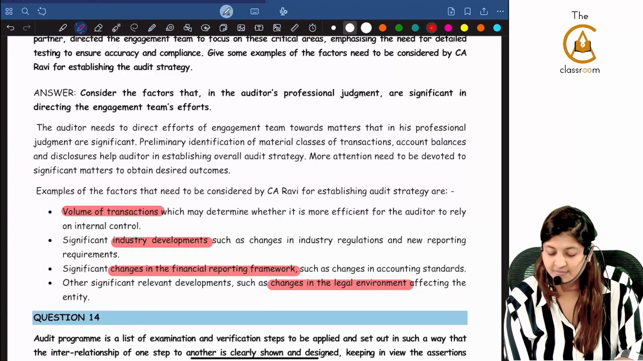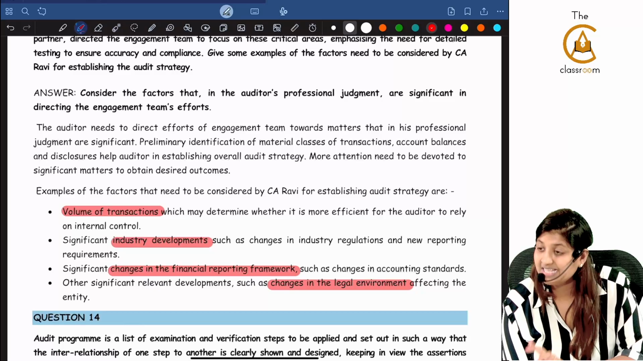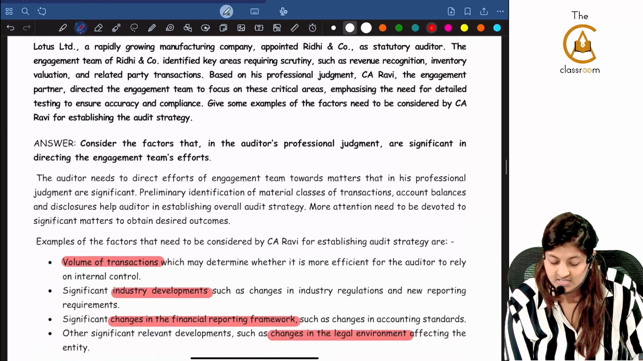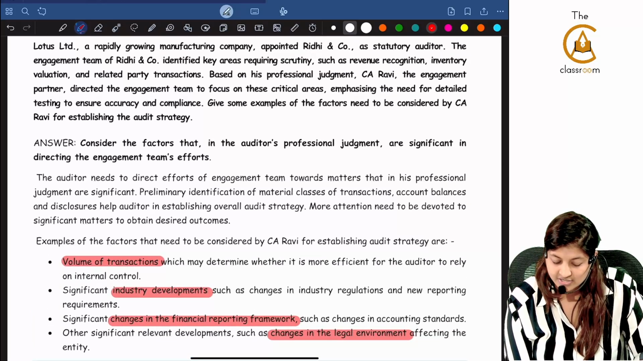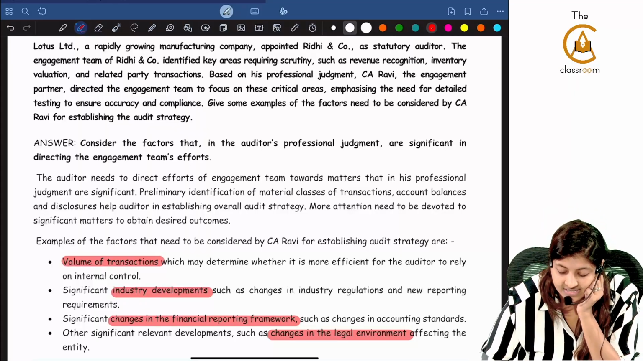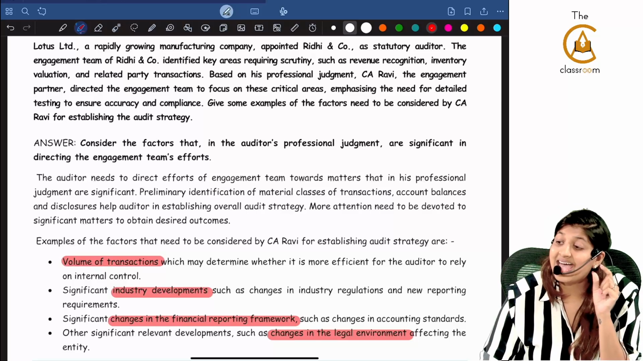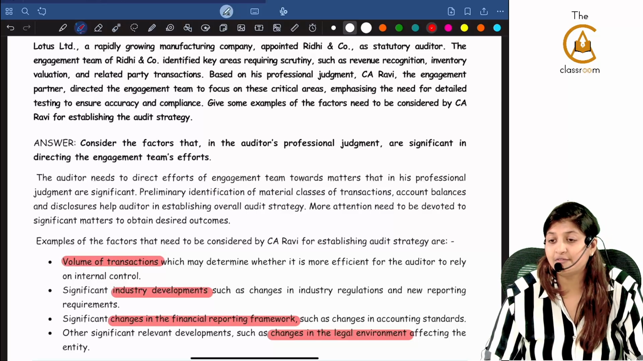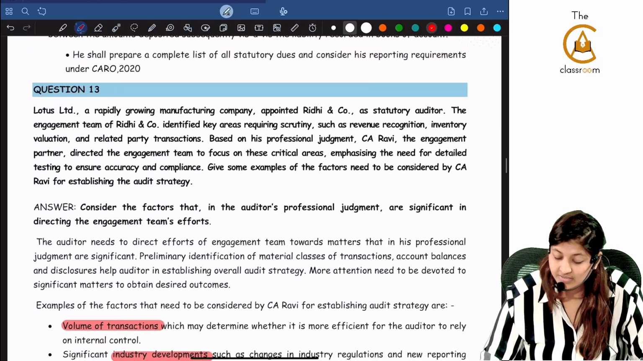Significant changes in financial reporting framework. Changes in legal environment. Where did we see this? Changes in industry, changes in financial reporting framework, changes in legal environment. Where did we see this? Directing the engagement team efforts. Is that there in the question?